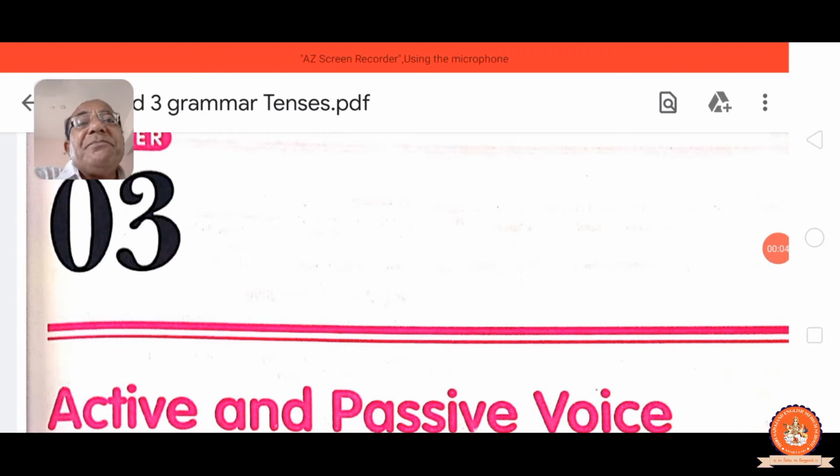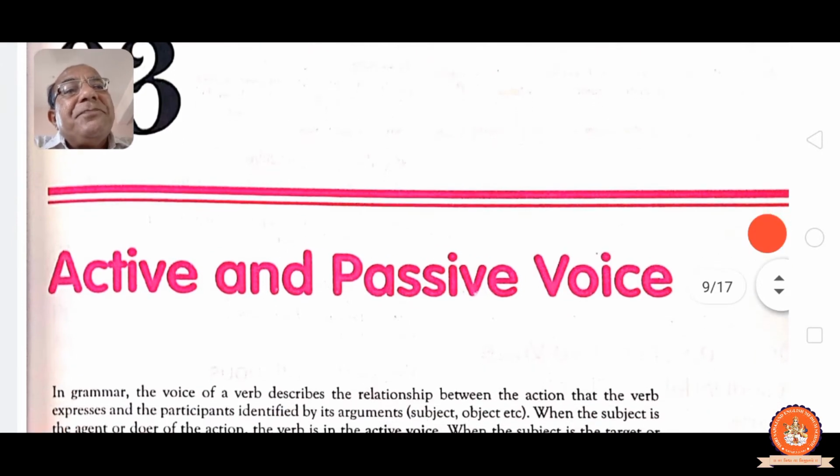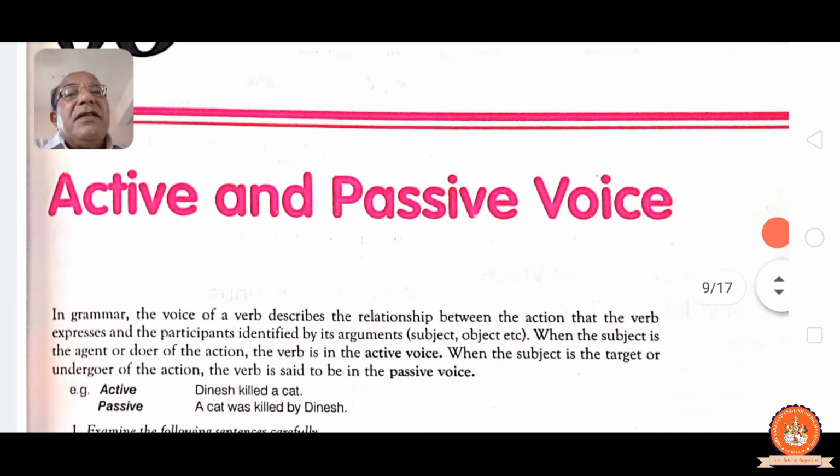As we have seen tenses, now chapter number 3, active and passive voice. It plays a very important role. As we have seen all these tenses, that is active sentences we have seen. Now passive.